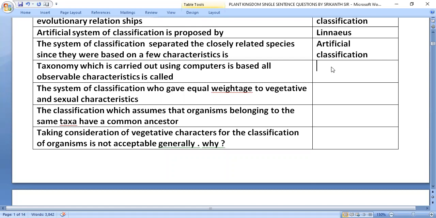Taxonomy which is carried out using computers and is based on all observable characteristics is called numerical taxonomy. The system of classification which gave equal weightage to vegetative and sexual characteristics is artificial classification. The classification which assumes that organisms belonging to the same taxa have a common ancestor is phylogenetic classification.